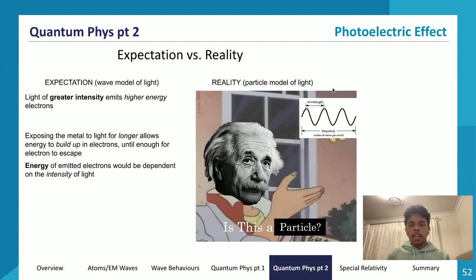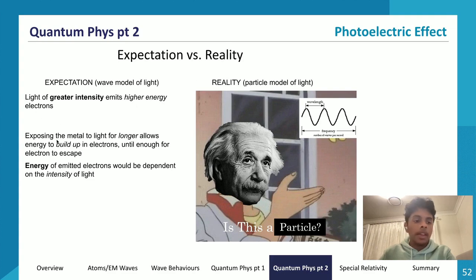All right, so let's look at expectation versus reality. First, the expectations, which is what the wave model would say about the photoelectric effect. What the wave model said was that light of greater intensity would emit higher energy electrons. This is all predicted phenomena based on the wave model. Then we'll look at the observed phenomena, or the experimental data, based on what we actually observed experimentally. These would all align with what the particle model would say. So what did the wave model say? It said that light of greater intensity would emit higher energy electrons.